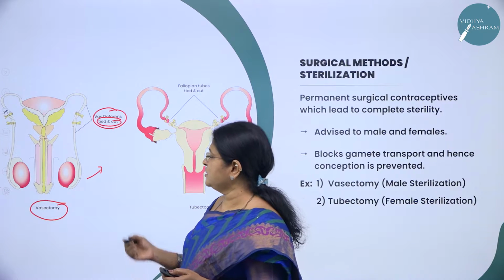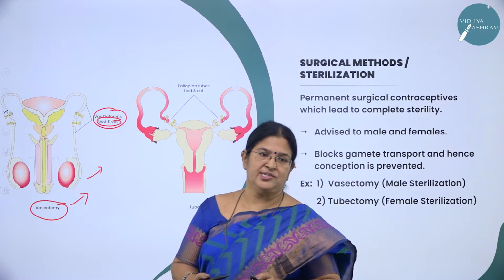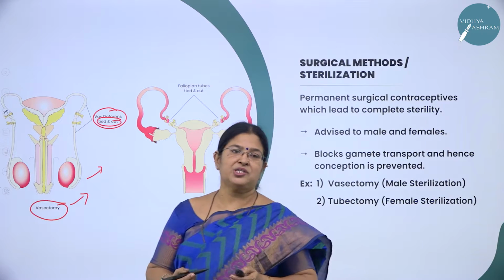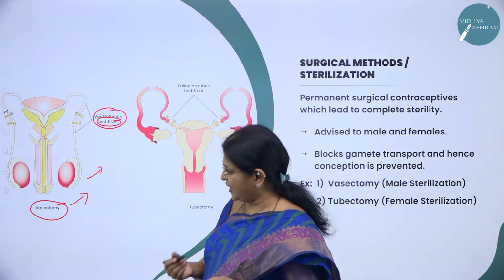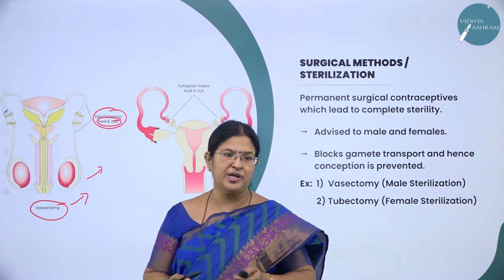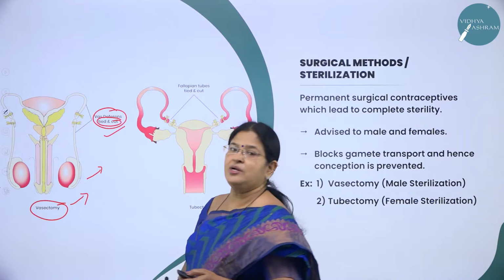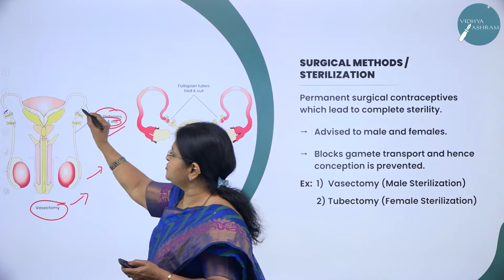So what is the very important method done in vasectomy? It is performed under general anesthesia, where a small incision is made in the scrotum, the vas deferens is exposed, and it is cut and tied. So here it prevents the entry of the sperms.